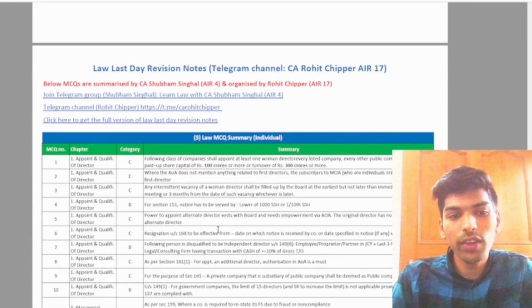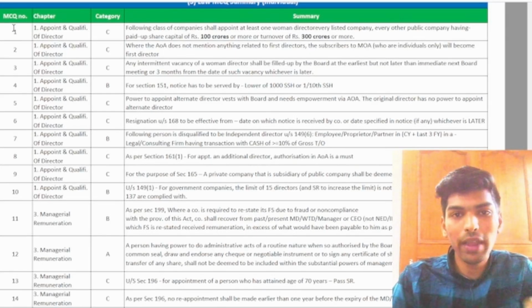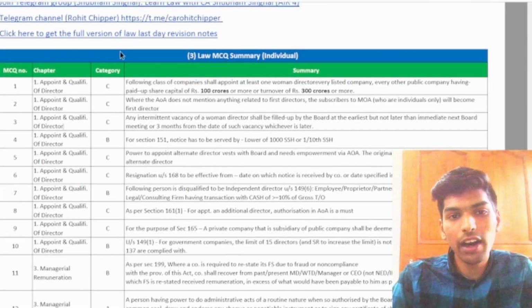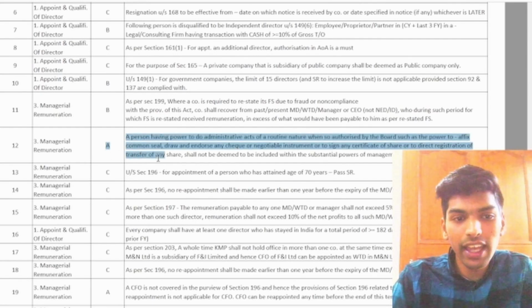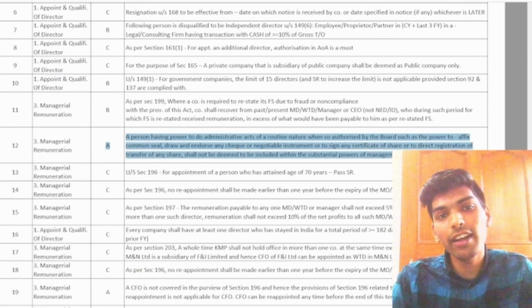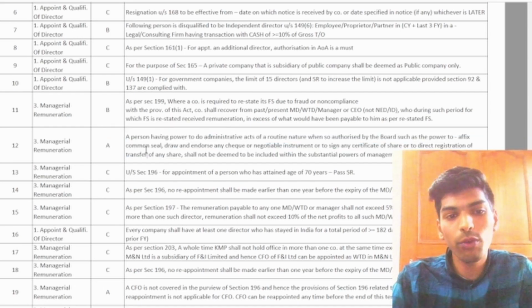Coming to the next, it contains the law MCQ summary, where it contains the MCQ number from the ICAI MCQ booklet, the chapter number from which chapter this MCQ is, and the category. This is the complete summary of the law MCQ you can see, and for the exam must refer to the category A MCQ summary because these are some typical or tricky MCQs which you might get wrong in the exam. So do refer to the category A MCQ summary before the exam.